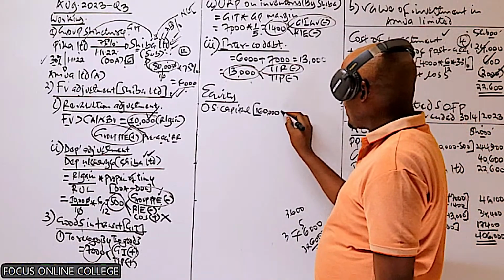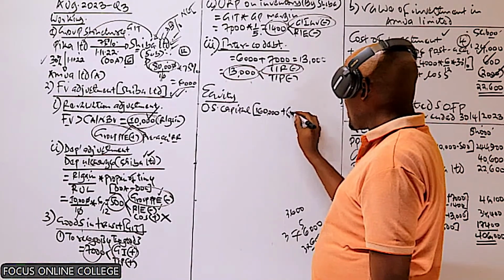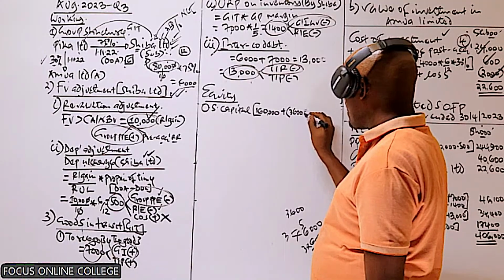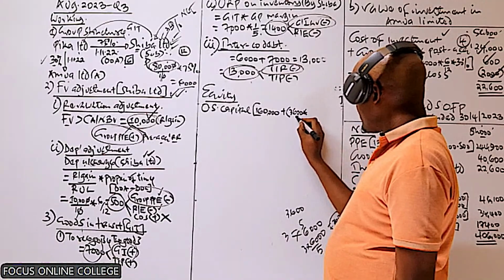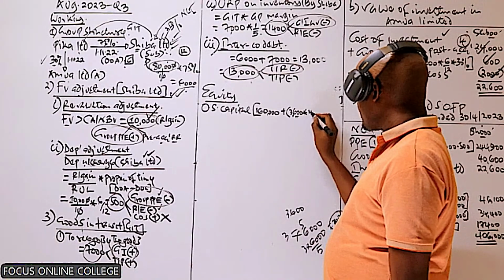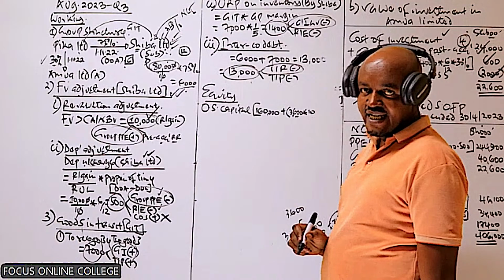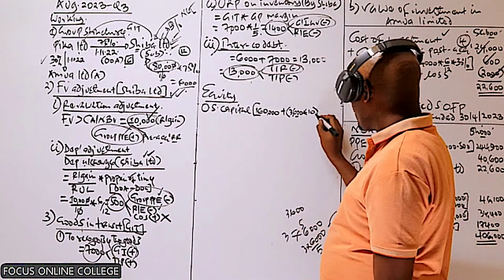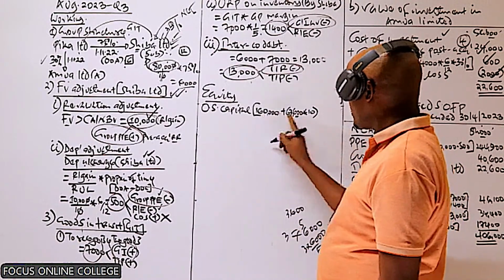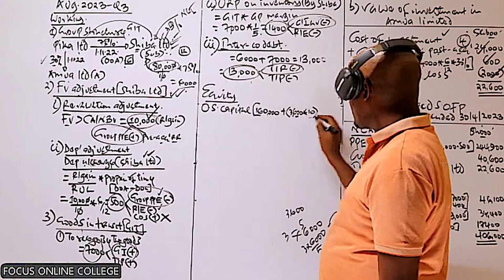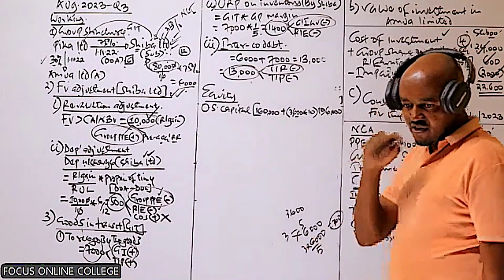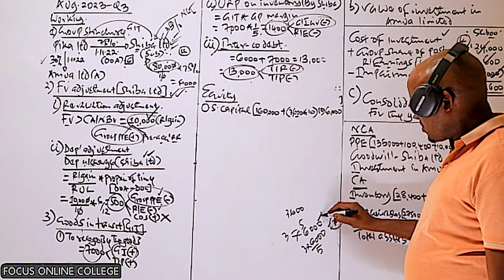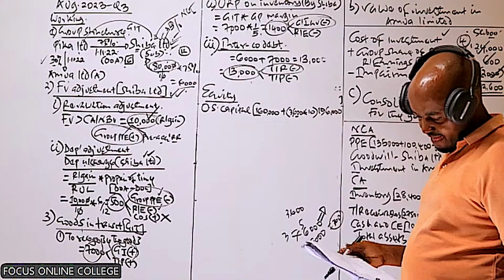Now, what do we add here to the share capital? The amount we add to the share capital is an amount equal to the par value. So the par value of these shares would be 36 times the par value per share, which is 10. So that will increase this. So this will be 36,000 times this, which will give us 196.